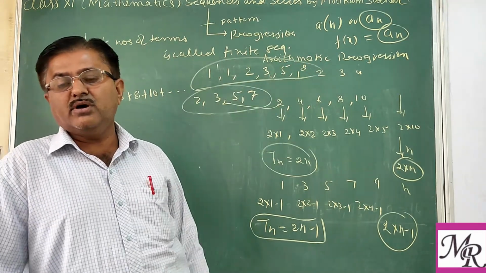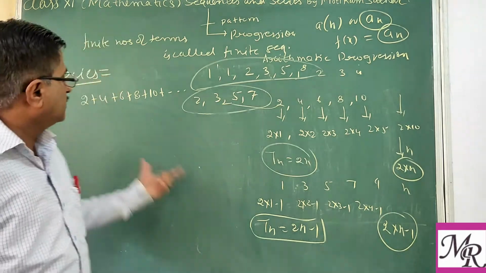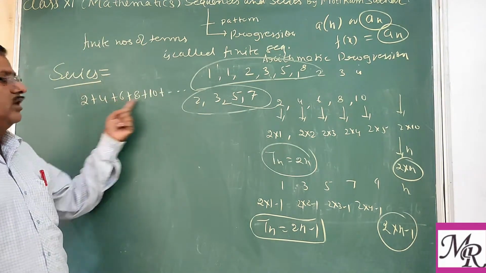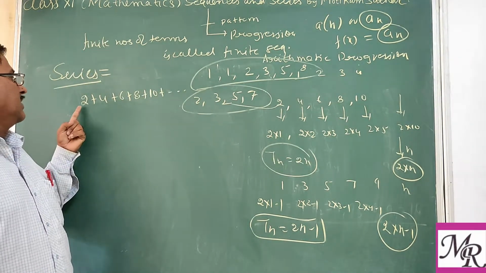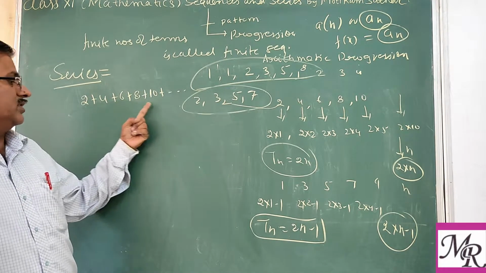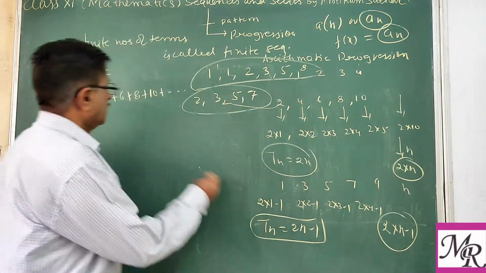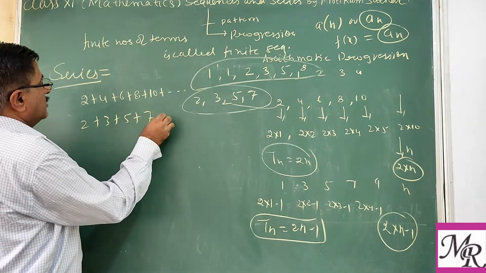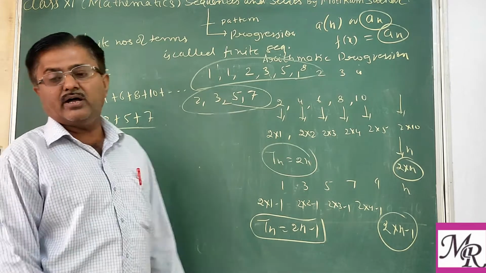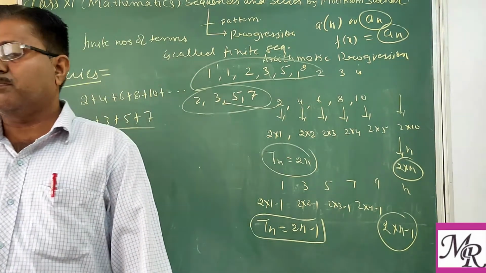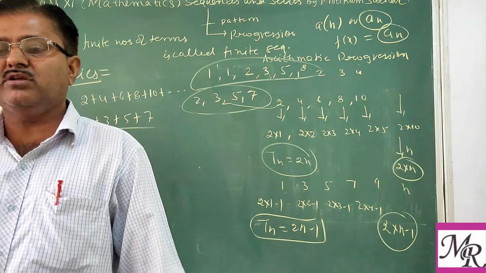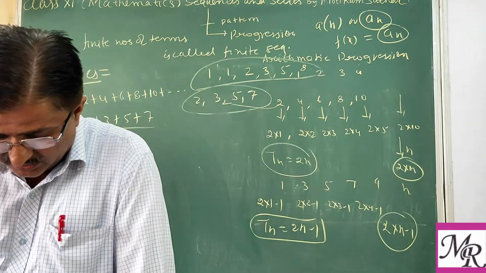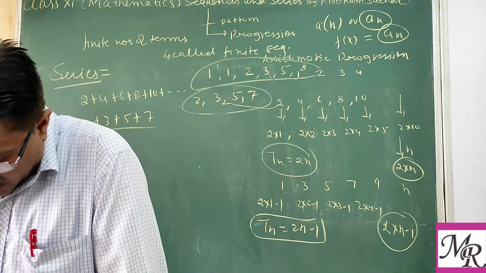That you do only if it is asked, what is the sum of the series, then you have to add. Otherwise, we can write 2 plus 4 plus and so on, or the primes 2 plus 3 plus 5 plus 7. So a series can be written in terms of plus, and sequences can be represented in terms of commas.